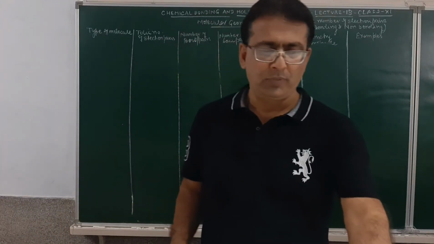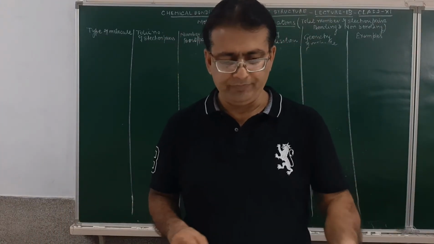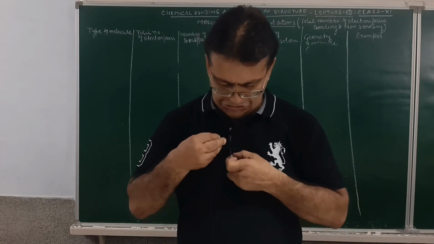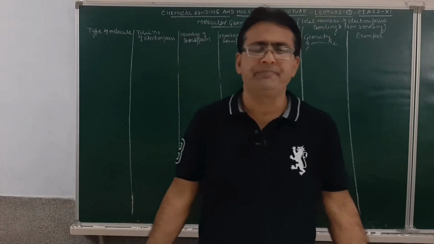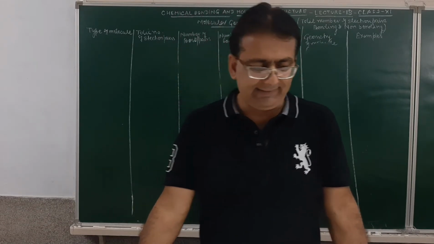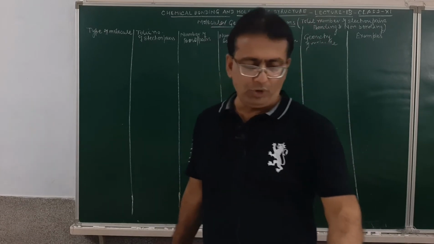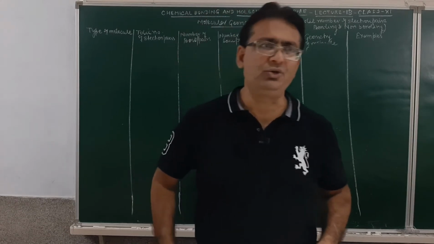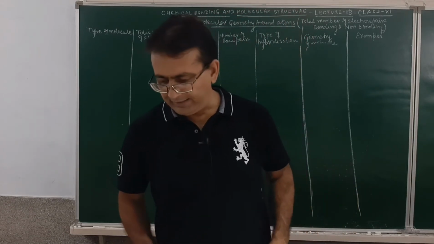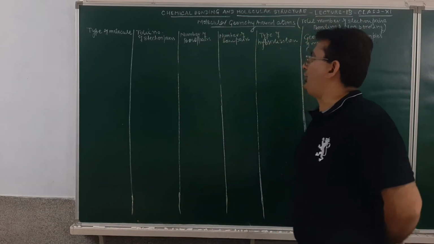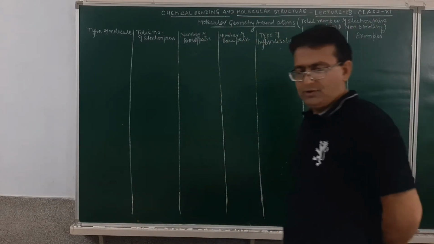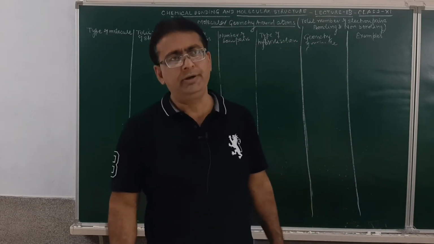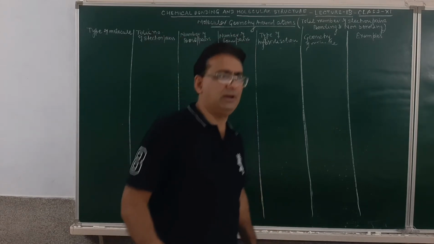Good morning, students. As you know, in our previous lecture we discussed valence shell electron pair repulsion theory. In that theory, we discussed how the lone pair and the bond pair affect the geometry of the molecule. I mean to say the molecule may have regular as well as irregular geometry. Now, in tabular form today, students, we will discuss various types of regular as well as irregular geometry made on the basis of valence shell electron pair repulsion theory.